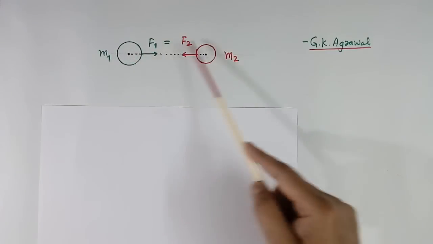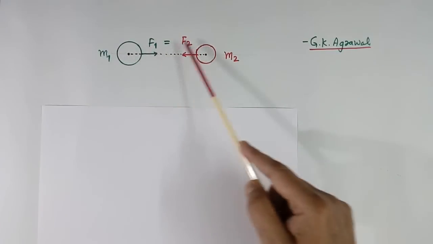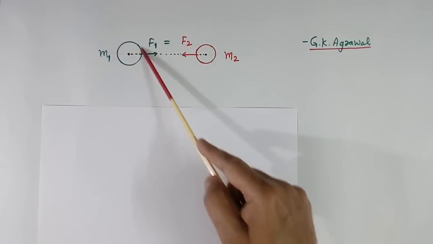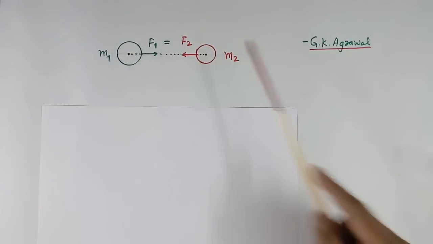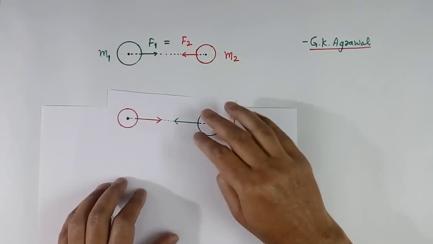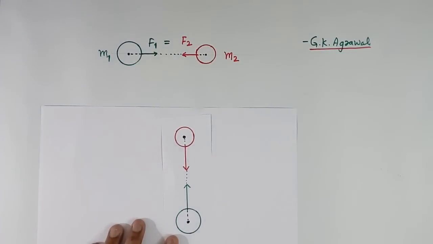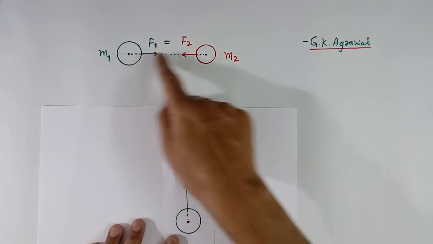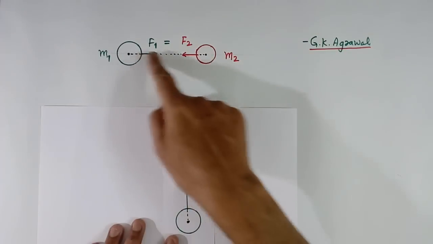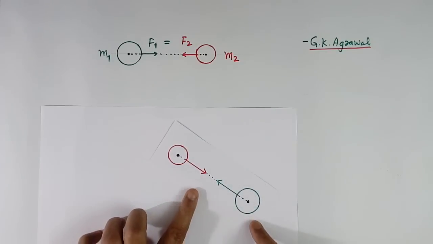Here I have shown two bodies again. They have force of attraction which is equal. But I have shown these two bodies in horizontal position. Suppose instead of horizontal they are like this. Still same force will come. This force will be equal to this force. Suppose they are like this, still force will be there.